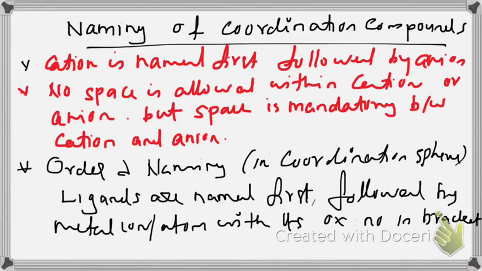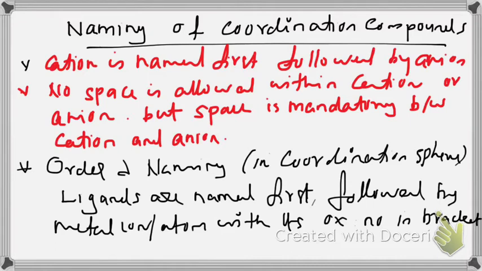First rule is common for all inorganic compounds, whether it is complex or not. In the case of sodium chloride, Na+ Cl-, cation is coming first and anion is second. While naming NaCl, we are writing sodium chloride, not chloride sodium.